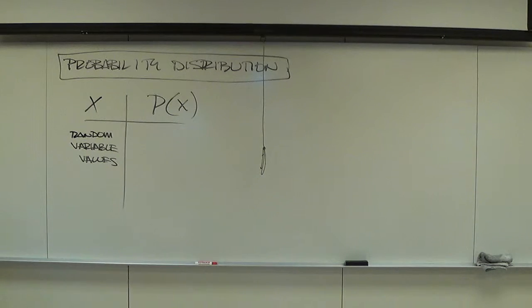You guys brought up awesome points on Thursday last week. I forget how the near fist fight started, but people were concerned about the 1 through the 6 on the die, and somebody said, what if they were colors, which was genius, by the way. If they're colors, I would never ask you to set this kind of a table up, because it's pointless. You can't average colors. But somebody else then asked, what if there are different numbers on them? I forget who that was. It was a great question. What if it was like 2, 4, 6, 8, 10, and 12? Well, hell yeah. Then it's 2, 4, 6, 8, 10, and 12. Whatever your variables are, go here.